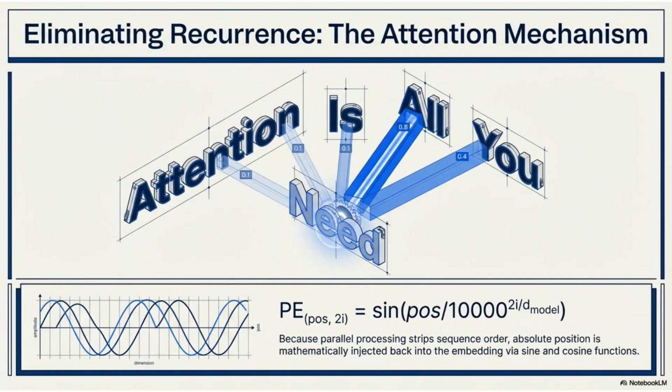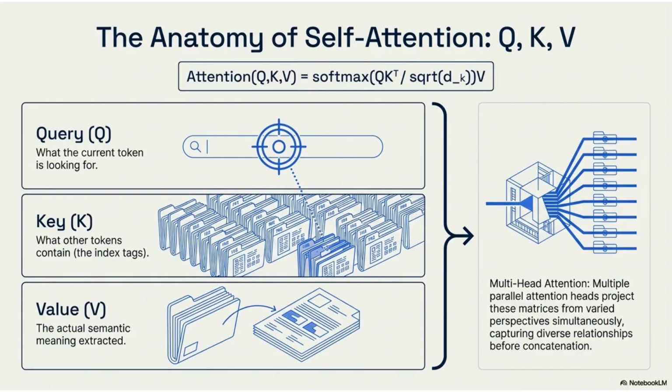To maintain sequence order, absolute position is mathematically injected via sine and cosine functions, known as positional encoding. Self-attention relies on query, key, and value components. The query looks for context, the key contains index tags of other tokens, and the value holds the extracted semantic meaning. Multi-head attention processes these simultaneously from multiple perspectives.